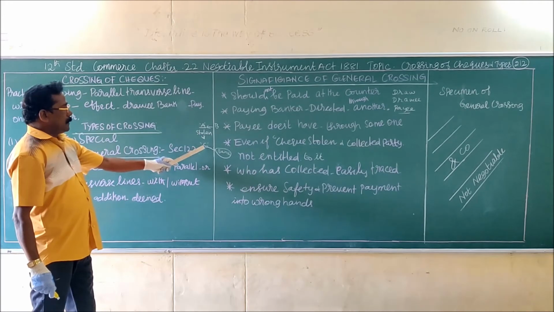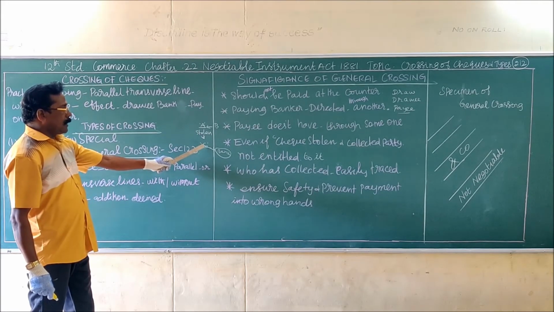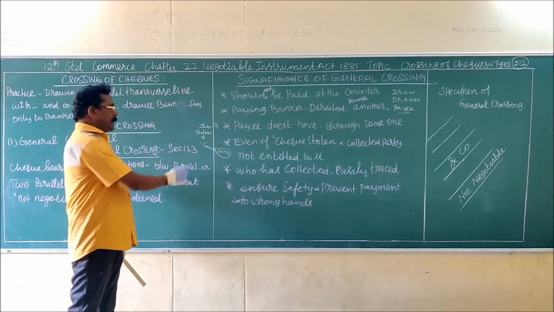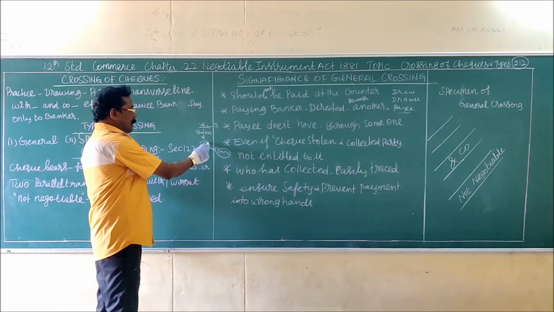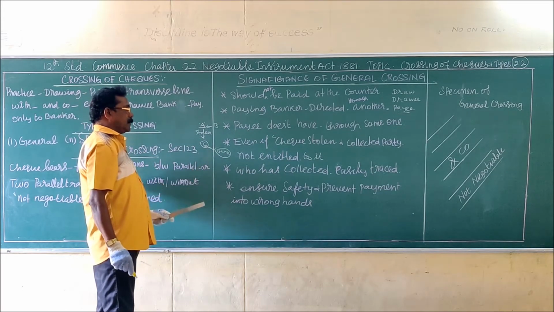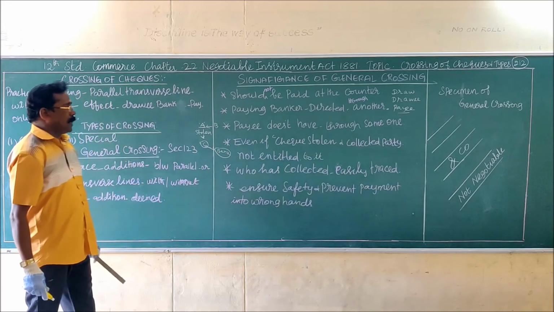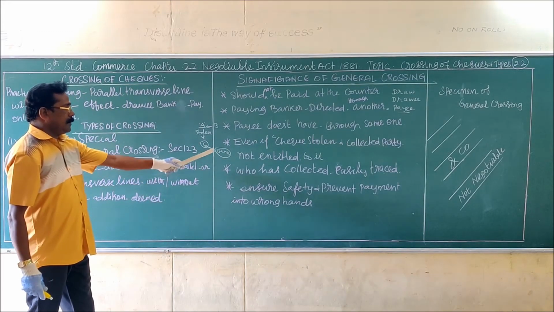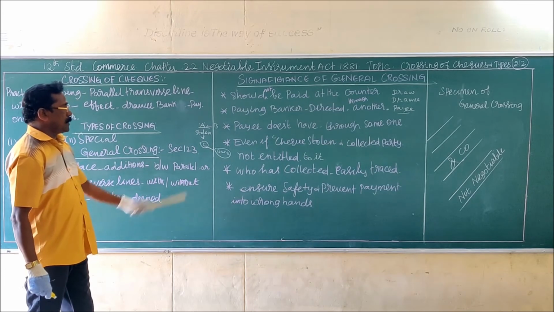Then the person who has wrongly collected the check can be easily traced out, because the particular account number, which bank paid the amount, and who received the amount of the check can be easily traced. Do we understand?